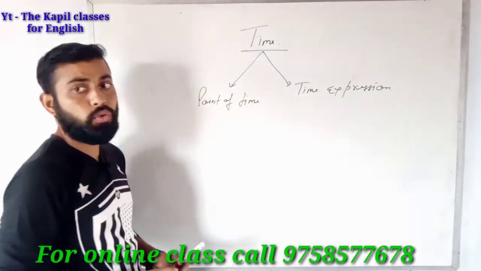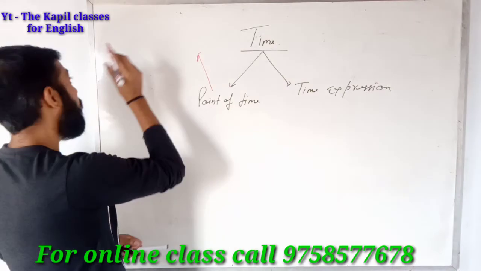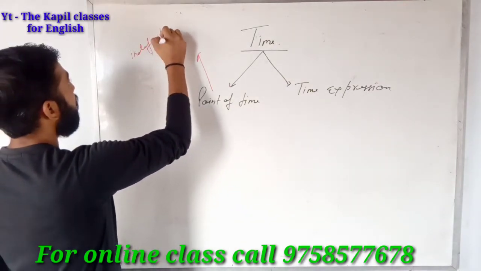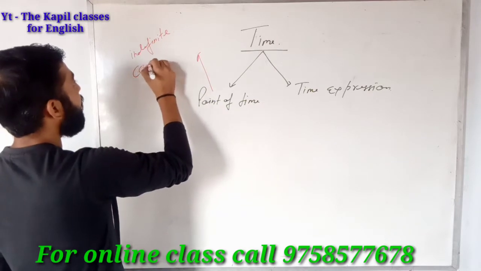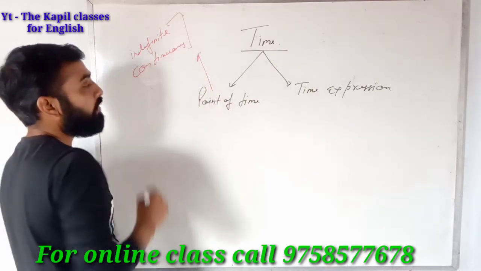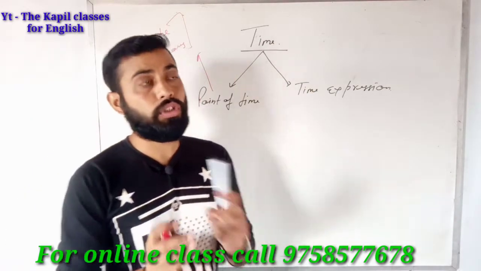What is time expression? Usually point of time is used with indefinite as well as continuous. Indefinite and continuous means present indefinite, past indefinite, future indefinite, present continuous, past continuous, future continuous.